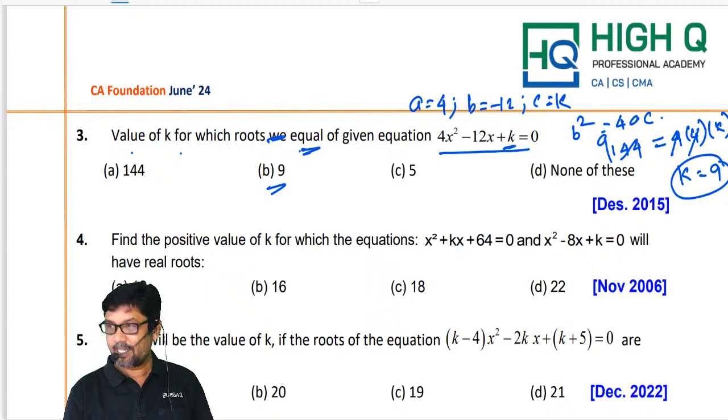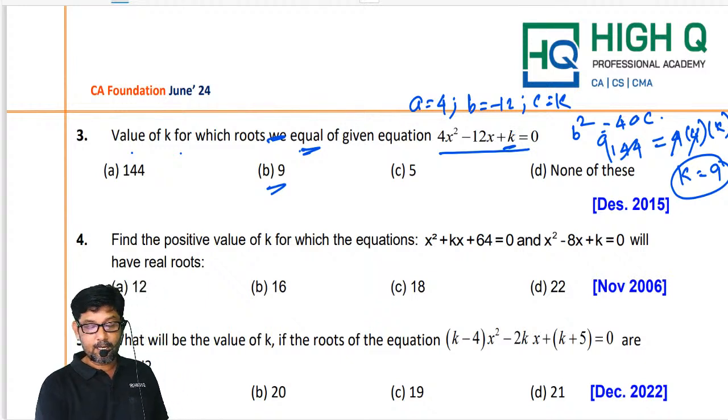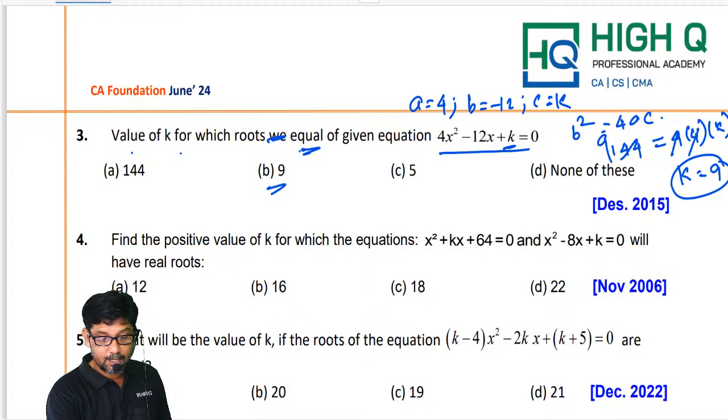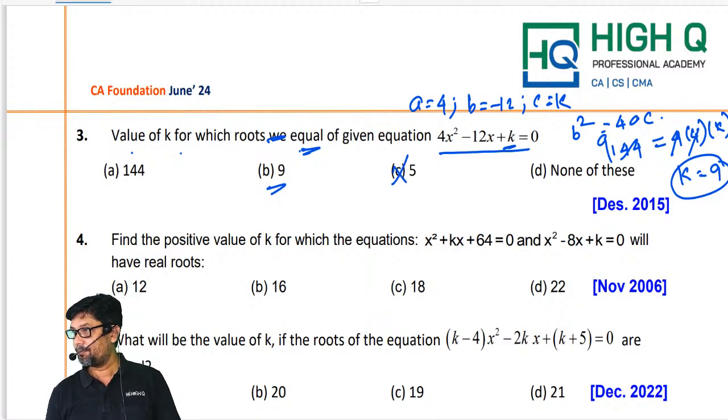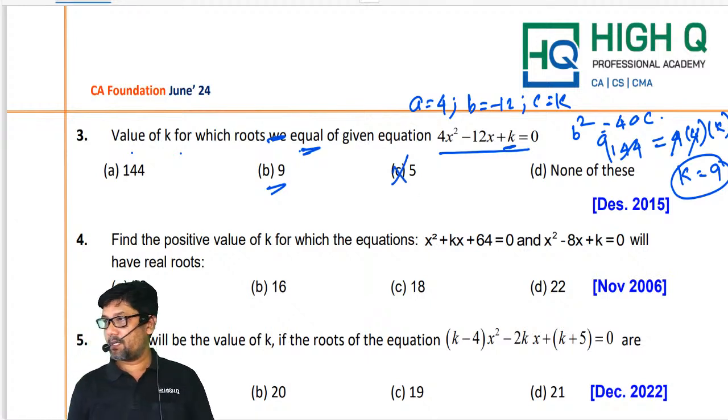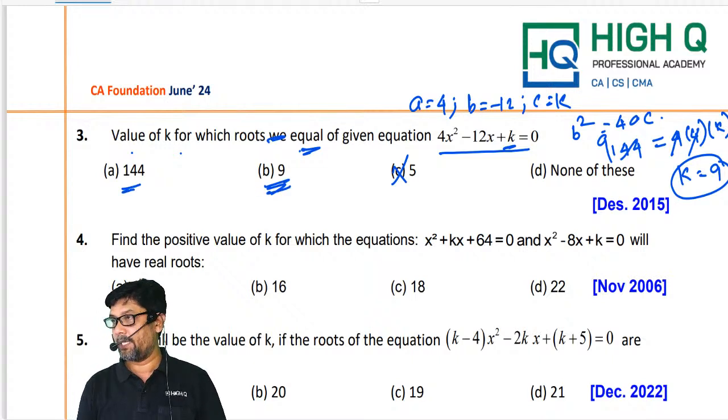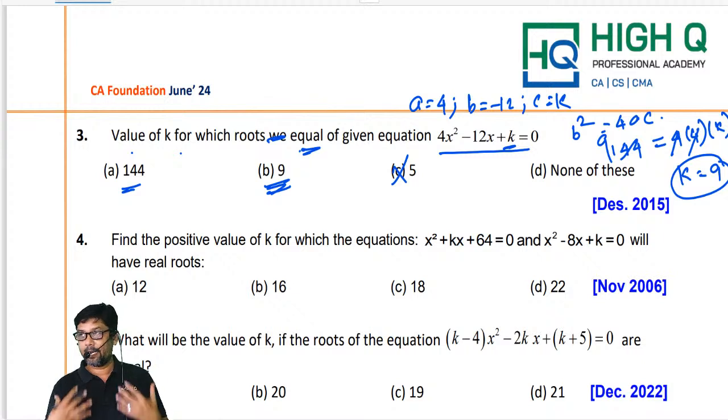Now look at this. K should be a perfect square. Sir, definitely C cannot be my answer. None of the others I want to try. So my answer is going to be 144 or 9. When I want to use the trial and error method, which one would I like to try, my dear? Of course, the smaller number between these two. 9 only I would like to try.